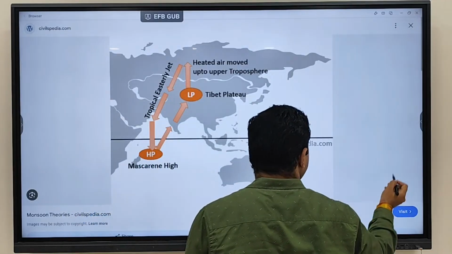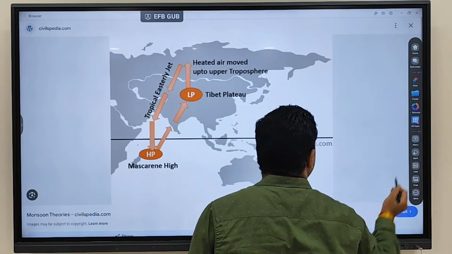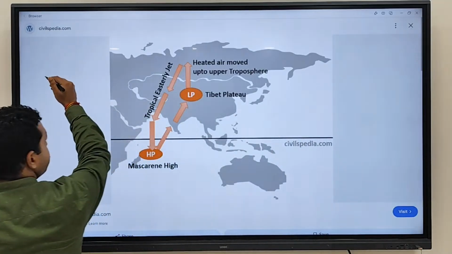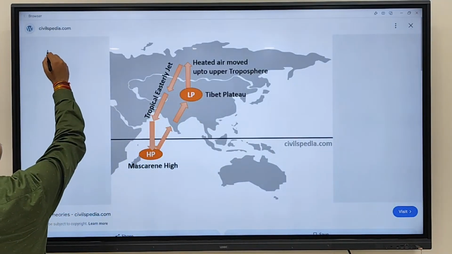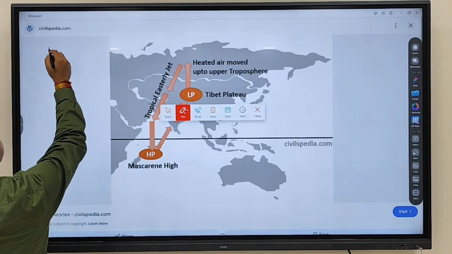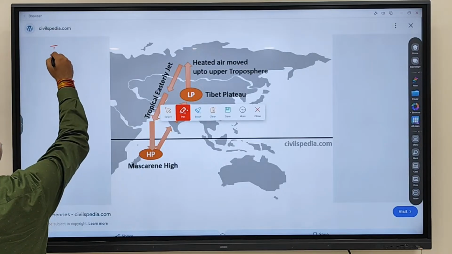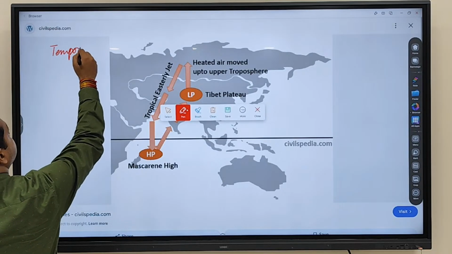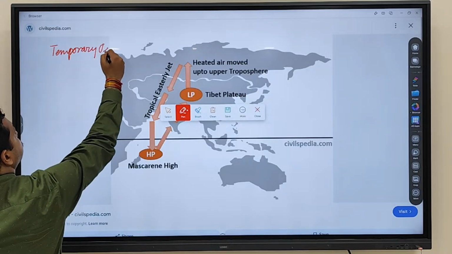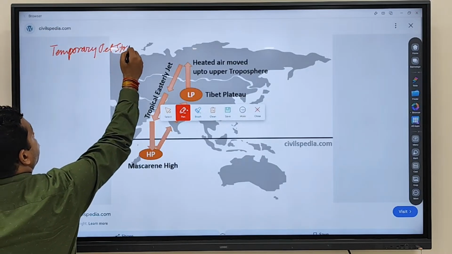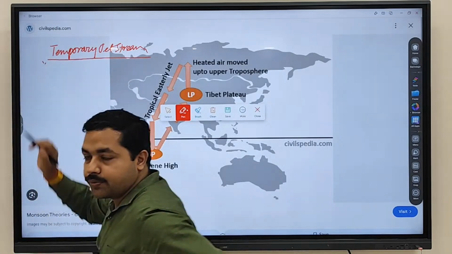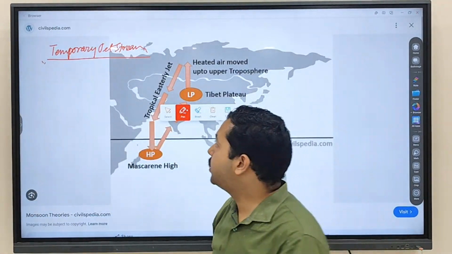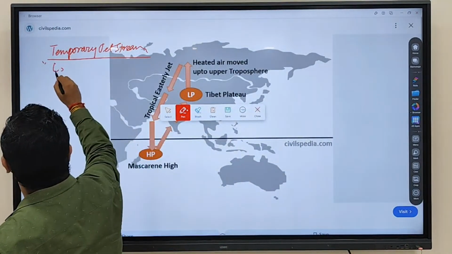Fine. So next we'll start with the temporary jet stream. Temporary jet streams are further of two types.